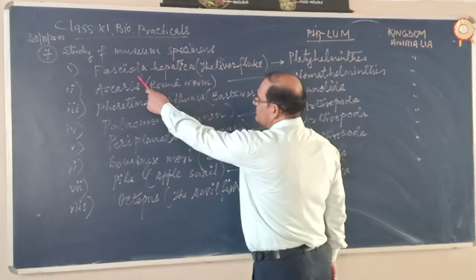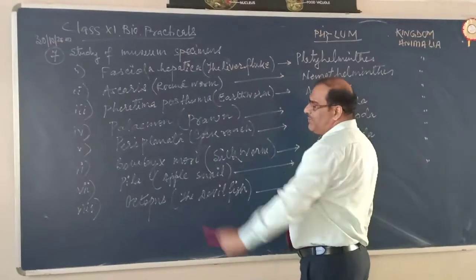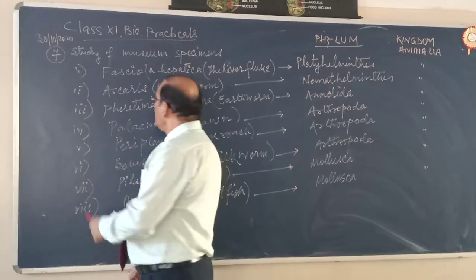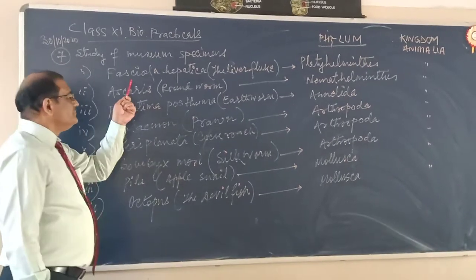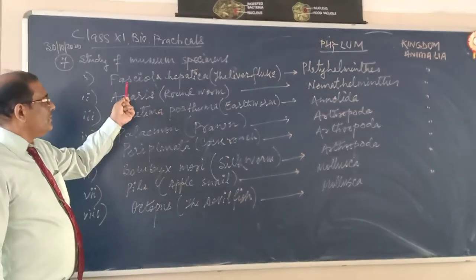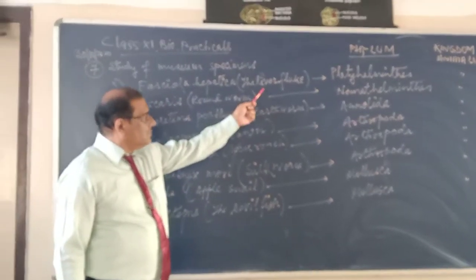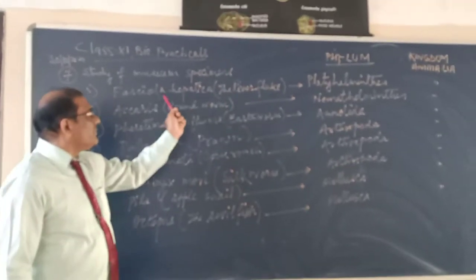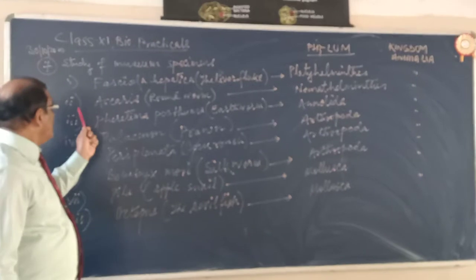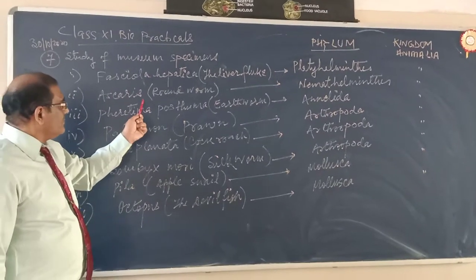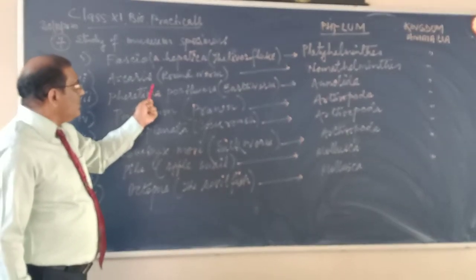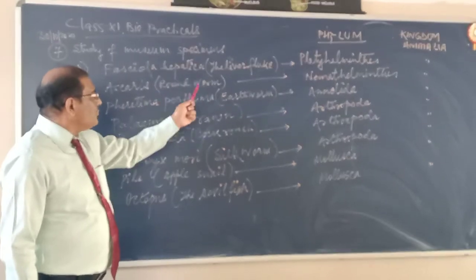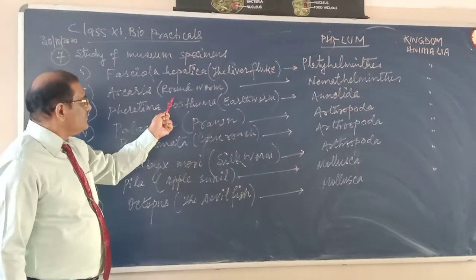Fasciola hepatica, the liver fluke. It belongs to Platyhelminths, a kind of flatworm. Second, Ascaris, commonly called the roundworm.